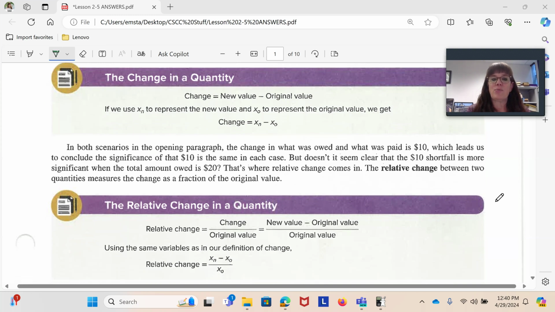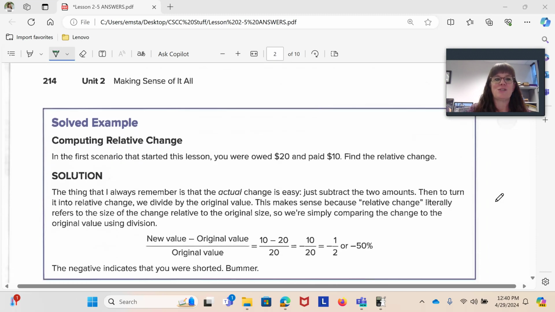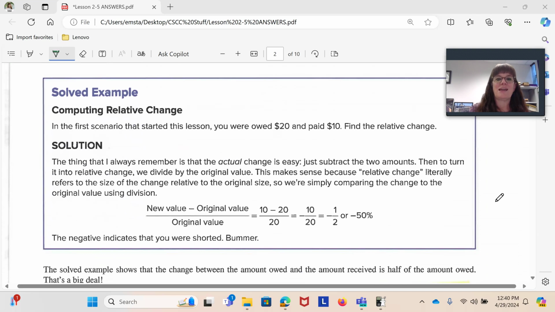What shows us how important that is the relative change. So we take that actual change that we found and then divide it by the original value. Shows us how important it is. So on page 214, they work out the example showing us how that would work with me owing you $20 and me saying, I'm only gonna give you $10 and see if you're okay with that.